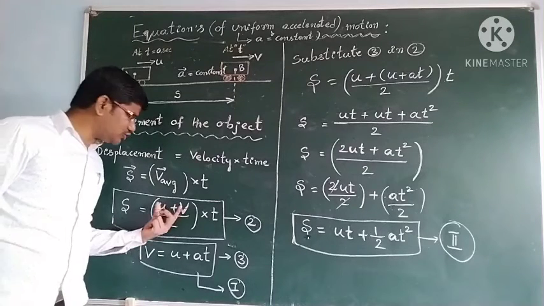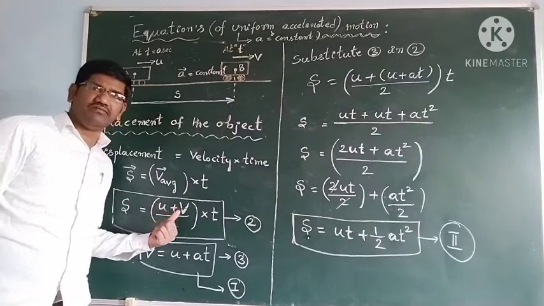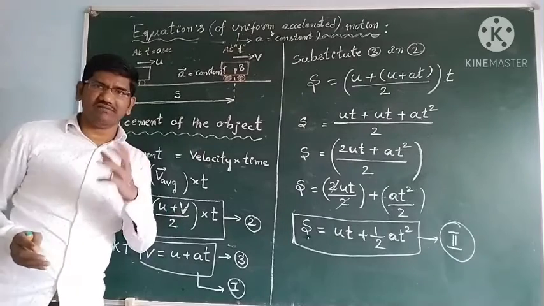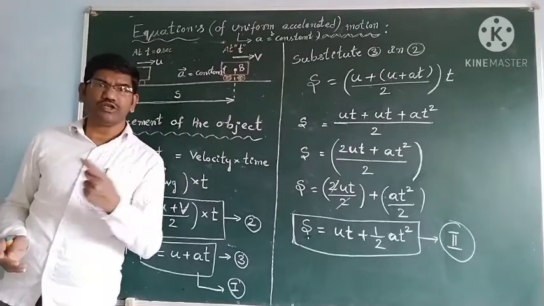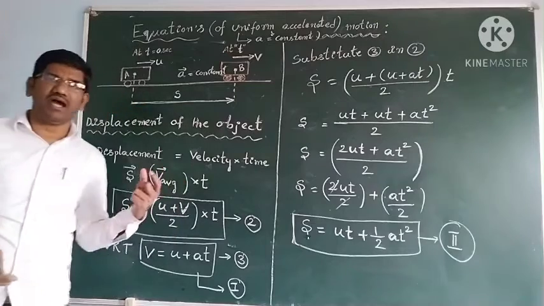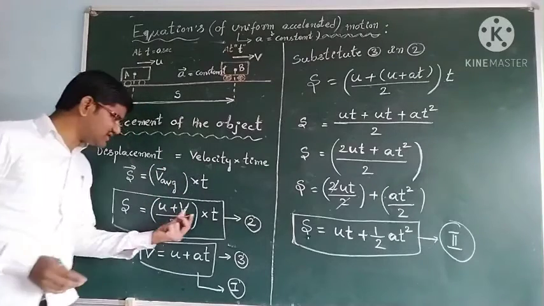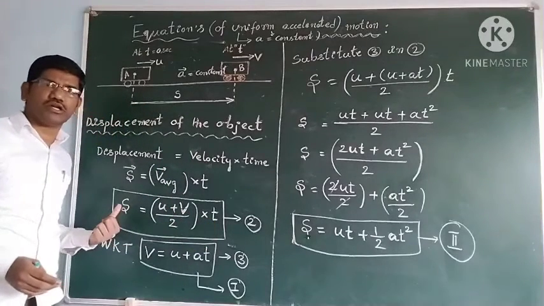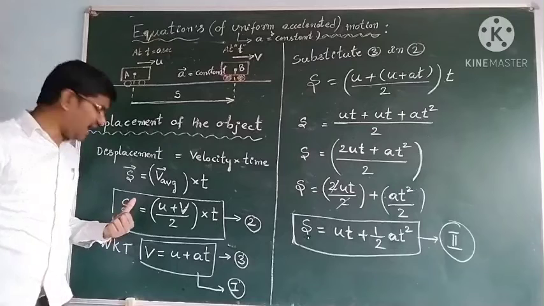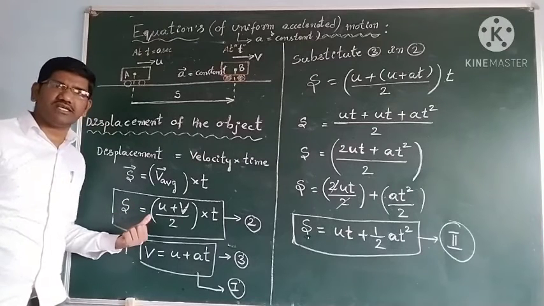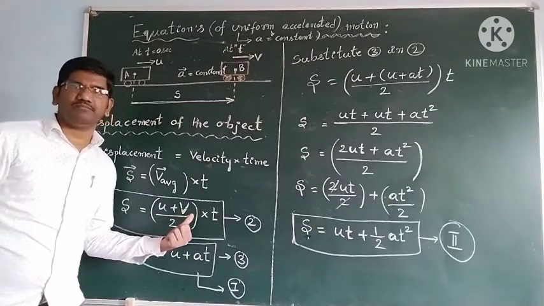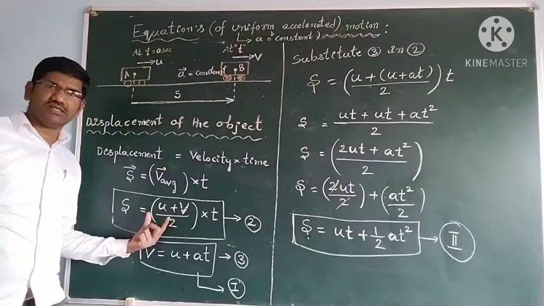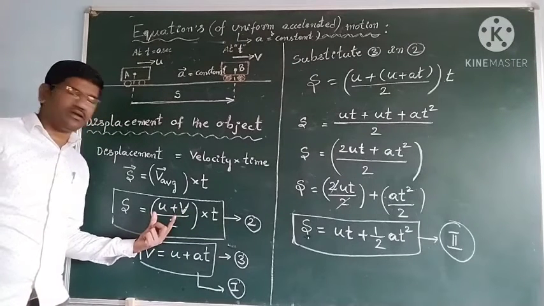Whenever you have the two velocities u and v, initial velocity and final velocity given, and it is moving with a uniform acceleration and you are asked the displacement after time t seconds, use this equation also. So s is equal to (u plus v) by 2 into t. This is one kinematic equation.